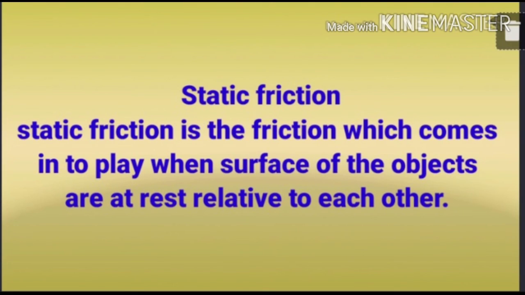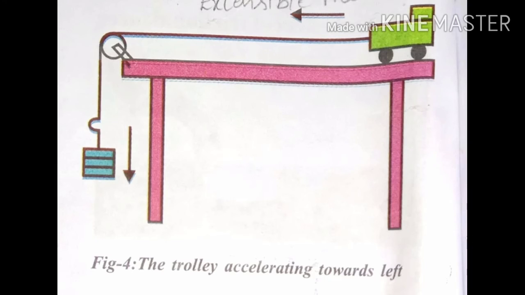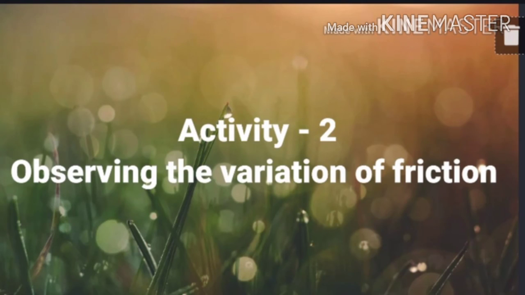Static friction is the friction which comes into play when the surfaces of the objects are at rest relative to each other. So in the above activity, we observe that there exist two types of frictional forces at a time. One is sliding friction between the surface of the table and the trolley, and the other is static friction that exists between the surface of the trolley and the wooden block kept on it. Next, let us go to activity 2, observing the variation of friction.